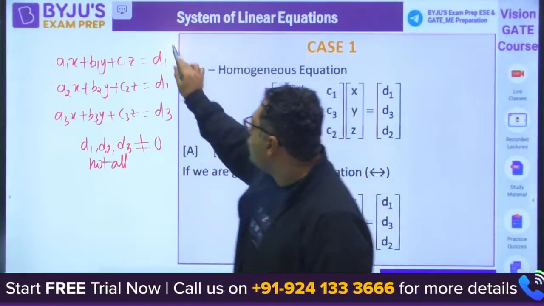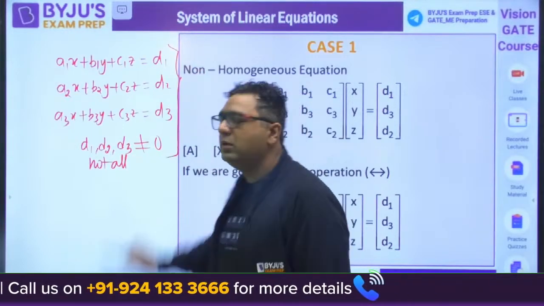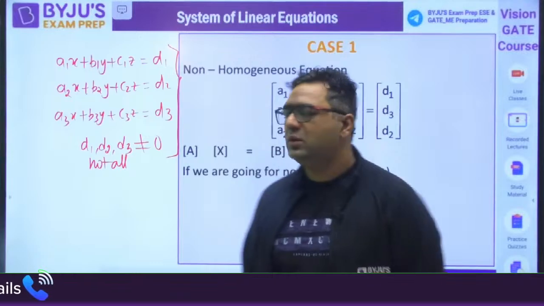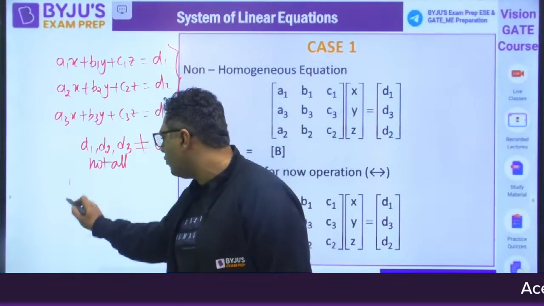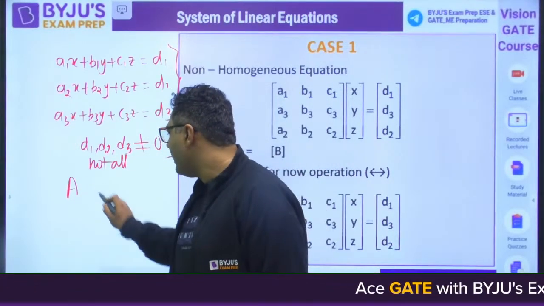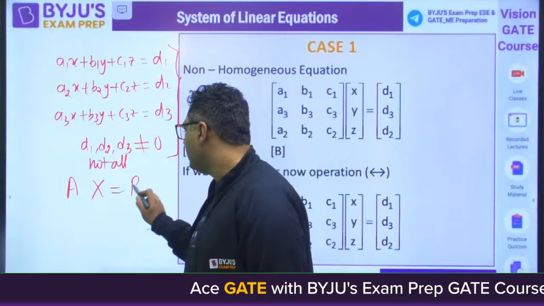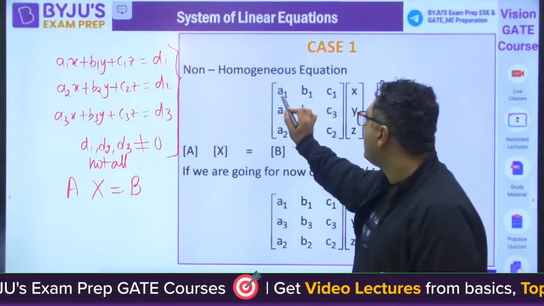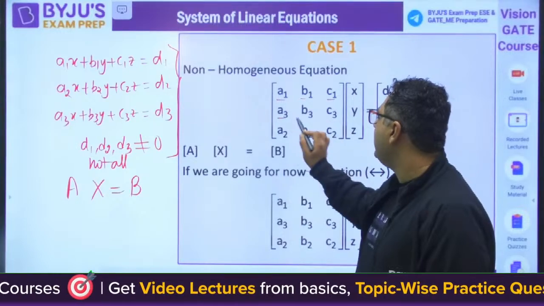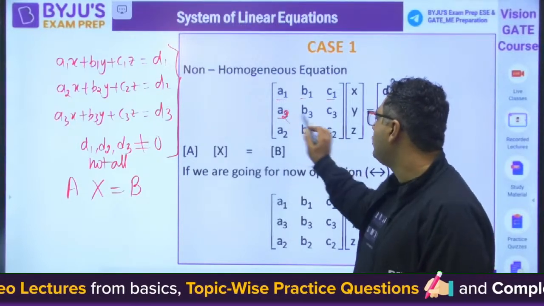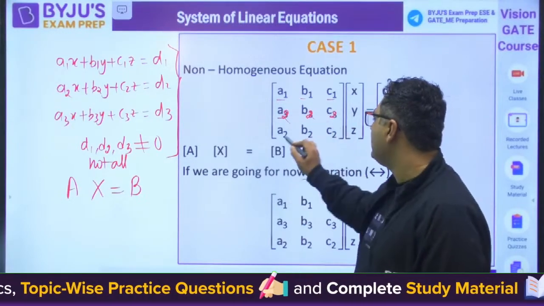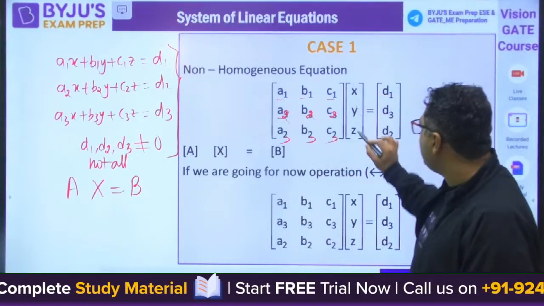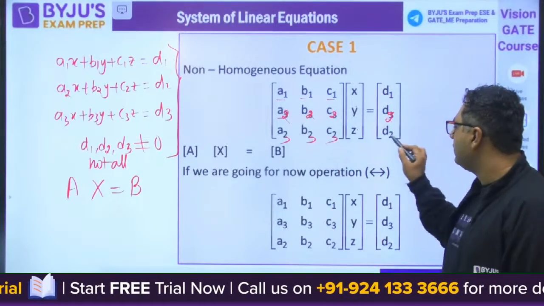So if you want to use matrices to solve them, we should be able to write this in matrix form. So we write this as A X equals B. Now what is A X equals B? In A, we write all the coefficients: a1, b1, c1, a2, b2, c2, a3, b3, c3. Here we have X, Y, Z, and here we have D1, D2, D3.